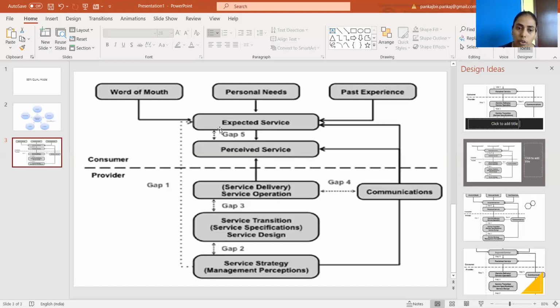So this is all about the 5 gaps model of service quality. And on the basis of this gap model, a service provider or a marketer can analyze the quality of service gaps among all the service providing areas. So thank you.